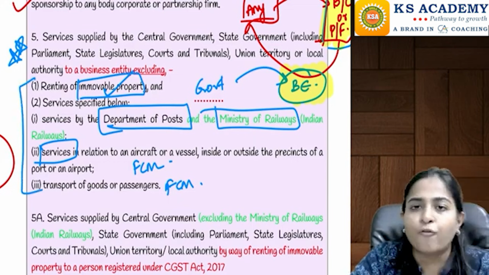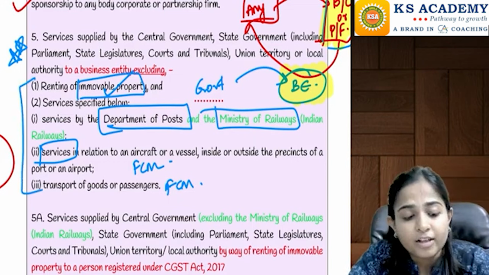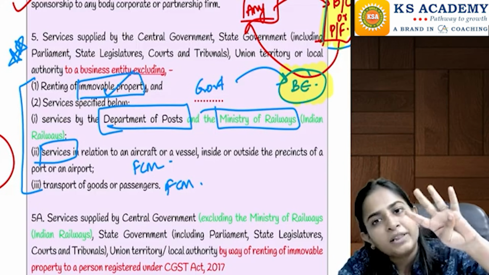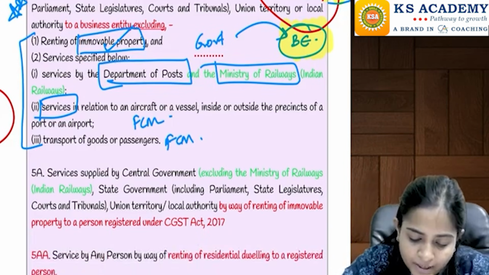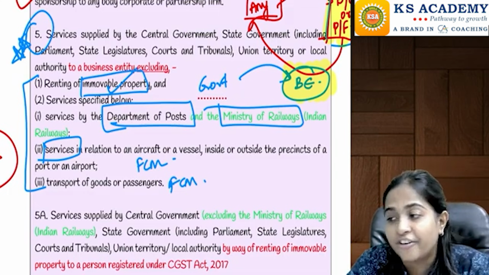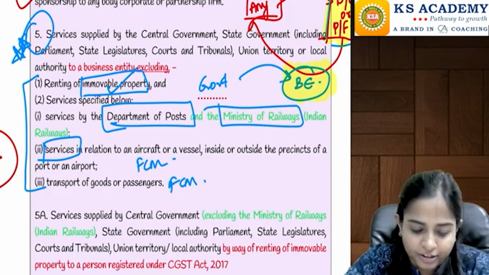Apart from these four, what will be the scenario? Apart from these 4, reverse charge mechanism is applicable. For these 4, forward charge mechanism is going to be applicable. This is one such transaction which is generally tested. So please be careful with the same.